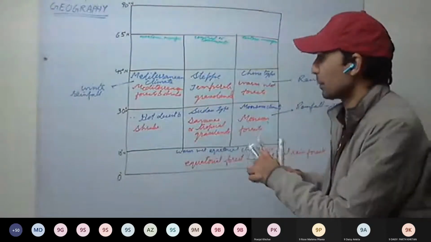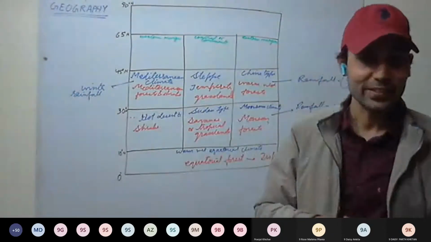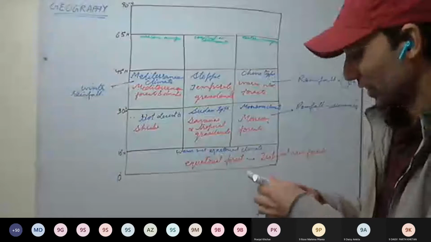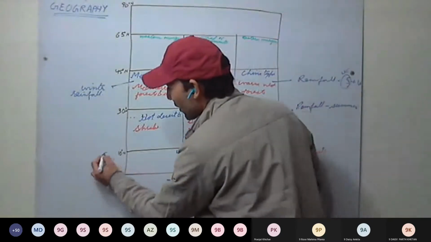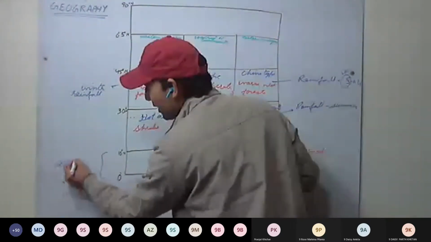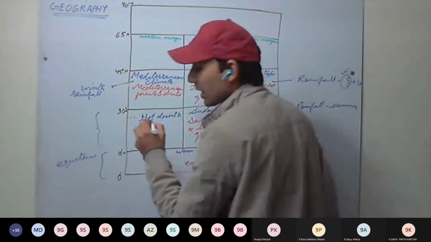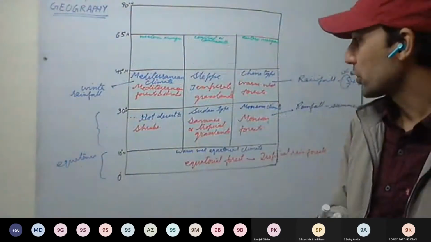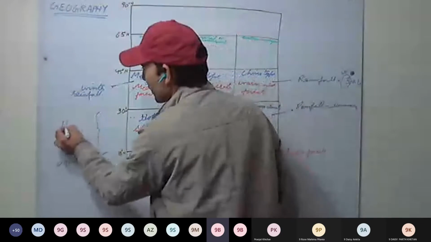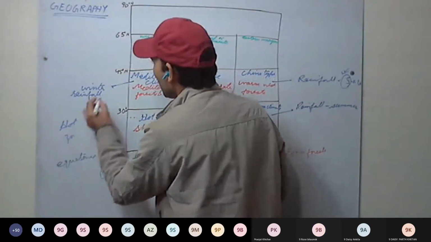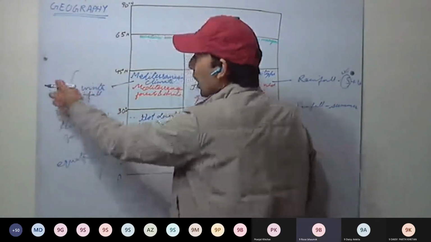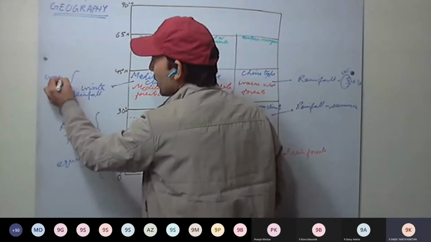One thing I forgot to discuss, the zones. This zone is our equatorial zone. This zone is our which zone? Hot zone. This zone is our warm temperate zone.